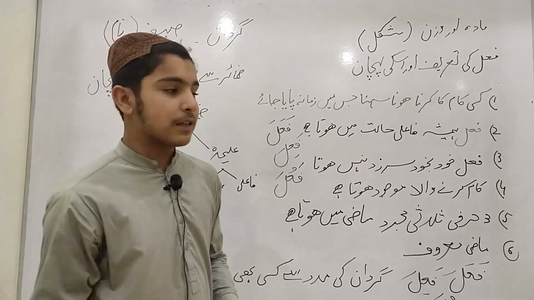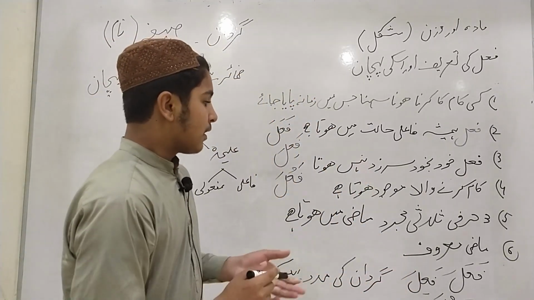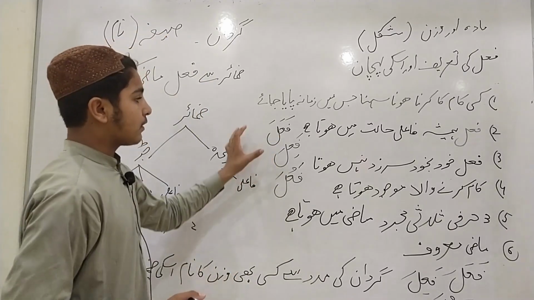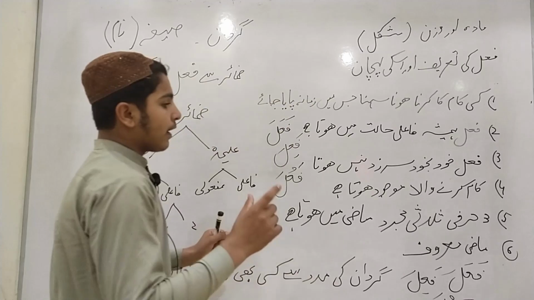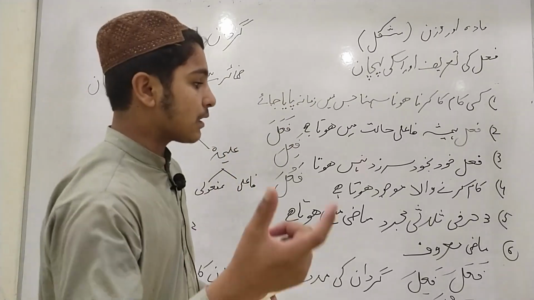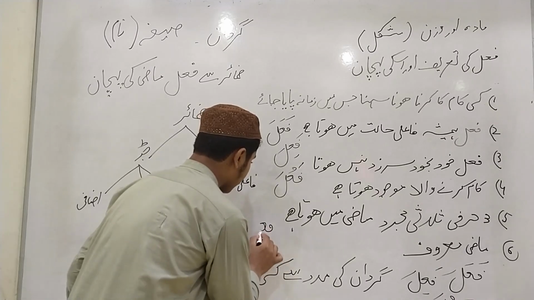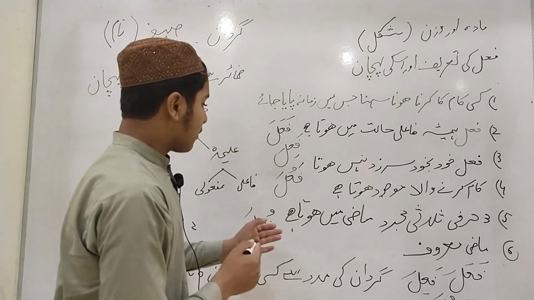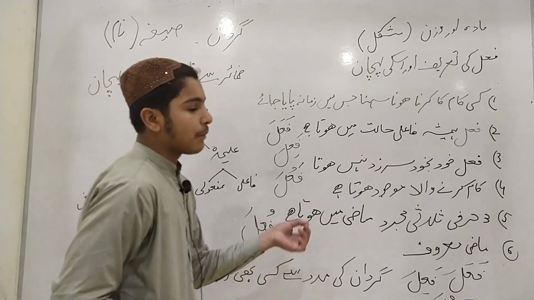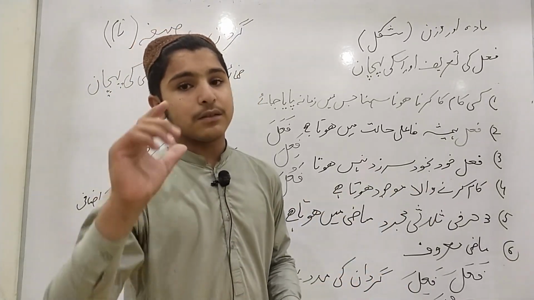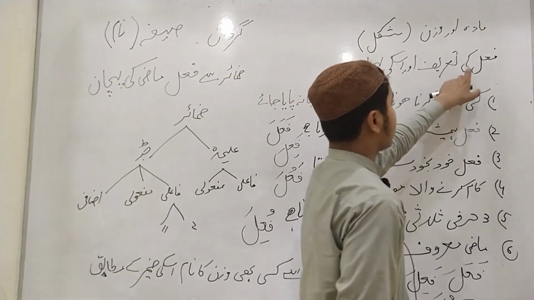Mazi ma'ruf is such a verb which has the subject, which has a known subject, and these are the awzan for identifying the mazi ma'ruf. And second is mazi majhul, which has an unknown subject, and we will know mazi majhul by the wazan of fu'ila. Any verb which comes according to this wazan or which agrees with this wazan will be mazi majhul. It means that its subject will be unknown. This is our topic of fail ki tarif.